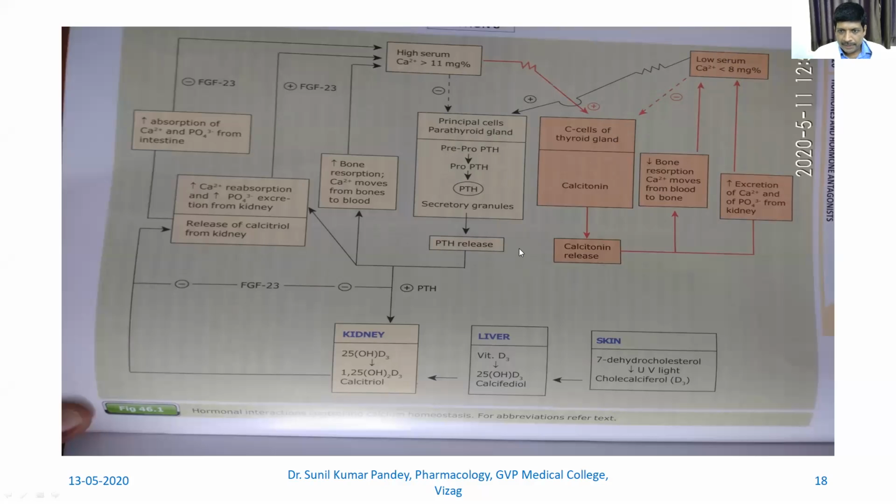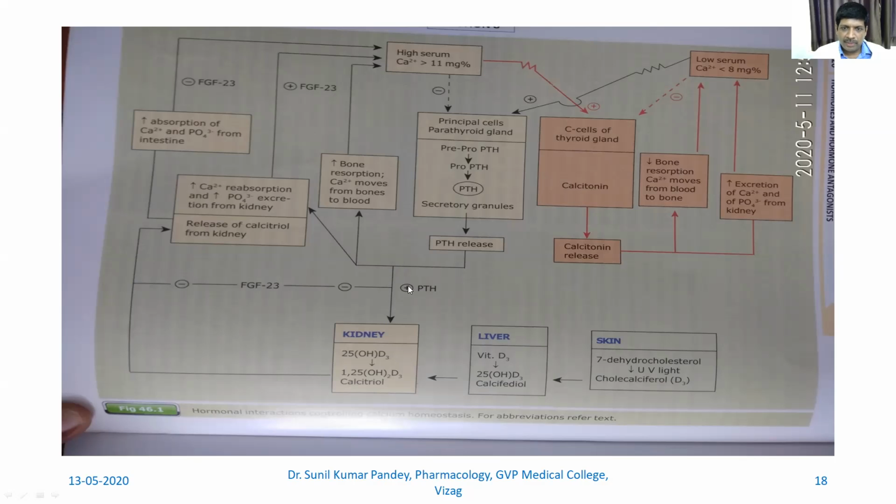Now, PTH release causes conversion of vitamin D to its active form, which is calcitriol. I'll show it over here. In the skin, upon exposure to sunlight, UV light, there is conversion of 7-dehydrocholesterol to cholecalciferol, which is D3, and that converts to vitamin D3 in the liver. Vitamin D3 converts to 25-hydroxy D3, and then in the kidney there is conversion of 25-hydroxy vitamin D3 to 1,25-dihydroxy vitamin D3, which is calcitriol.